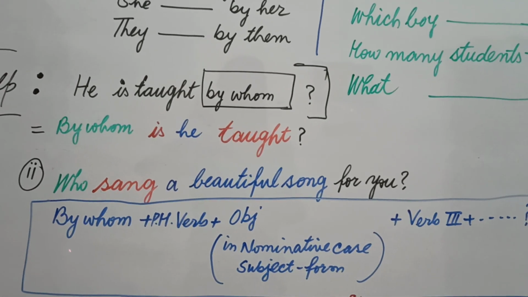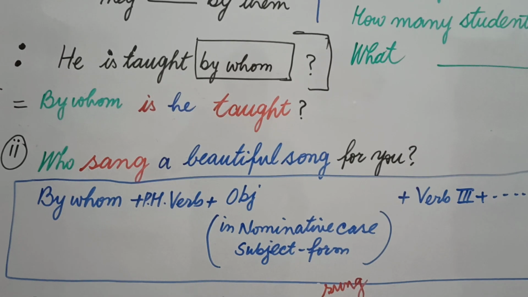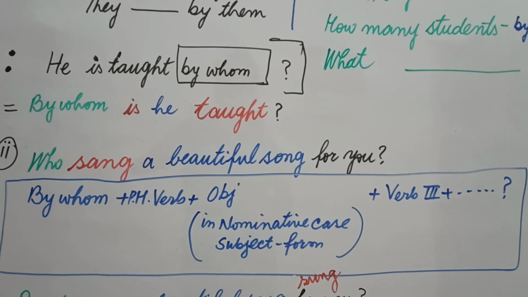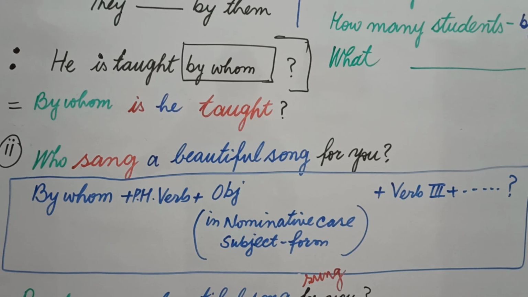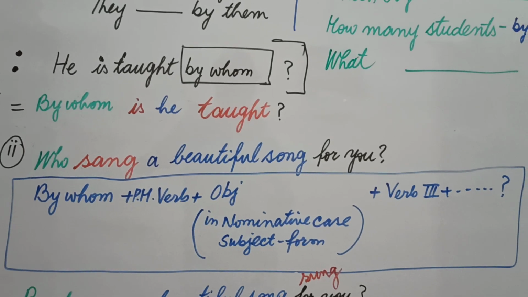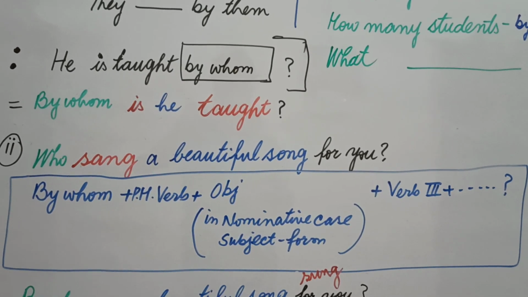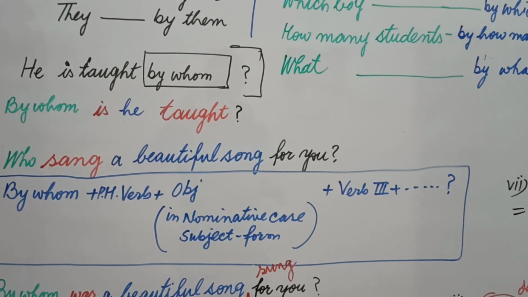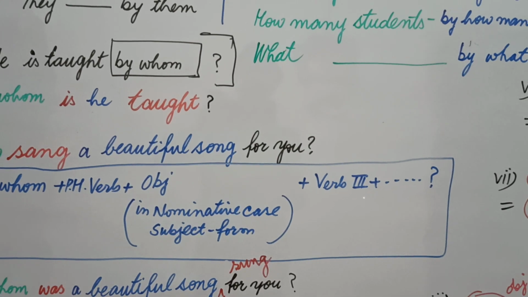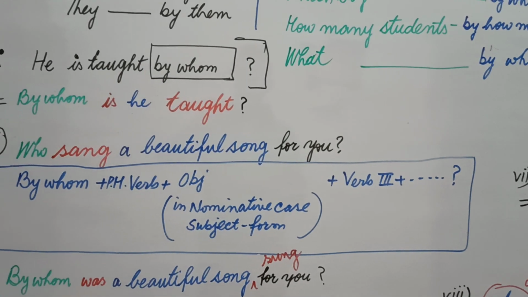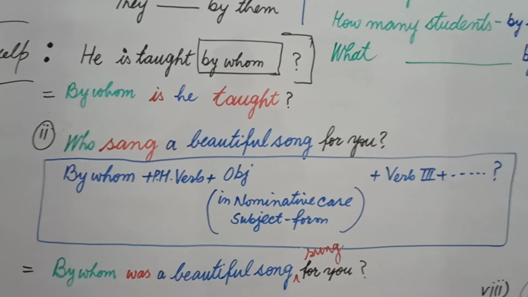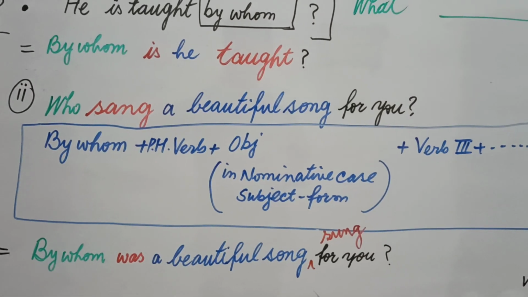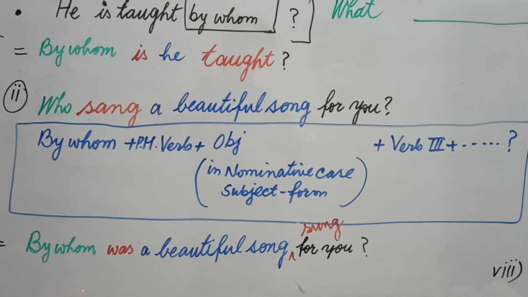I will change who into by whom. After by whom we write the passive voice helping verb and then the object. In passive voice we use the nominative case, meaning if you have him you write it in the form of he, that is called the nominative case, meaning the form of the subject. Then you use the third form of the verb and the rest of the sentence and then the question mark. Now let's change this structure into an interrogative sentence. Who is changed into by whom.